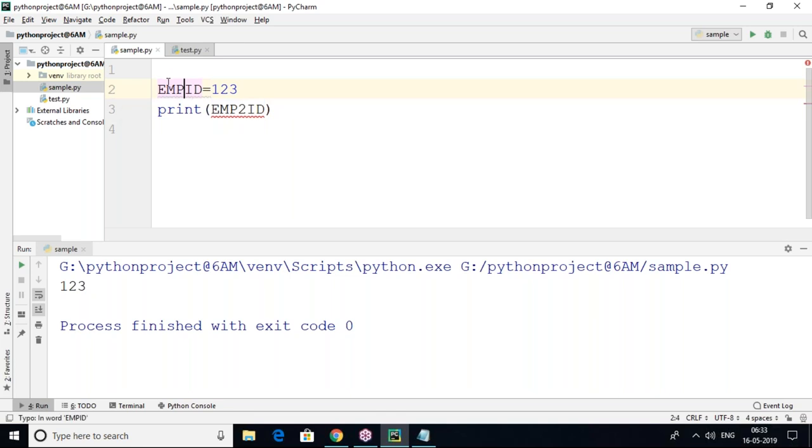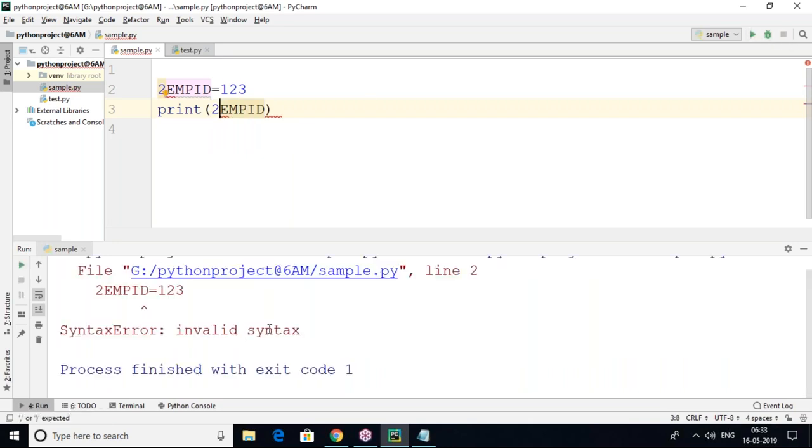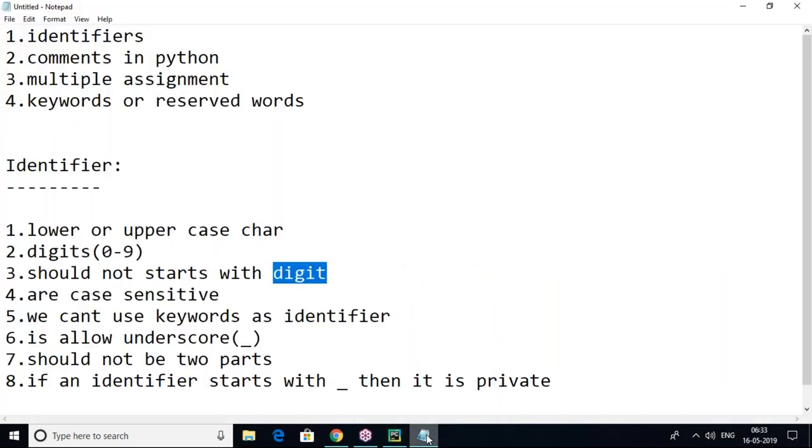For example, here I'm giving 2 emp id. It will not work out, because an identifier should not start with a digit. Look here, a syntax error will come: invalid syntax. So an identifier should not start with a digit.